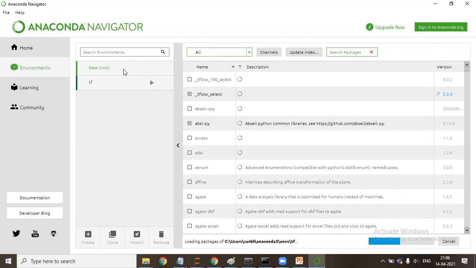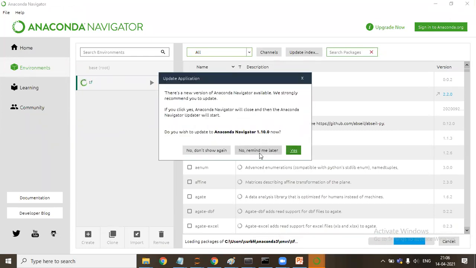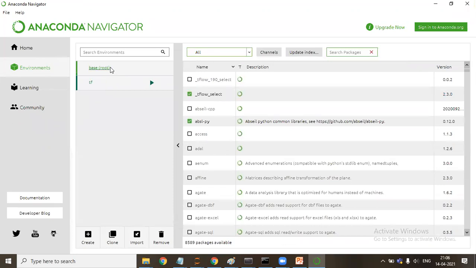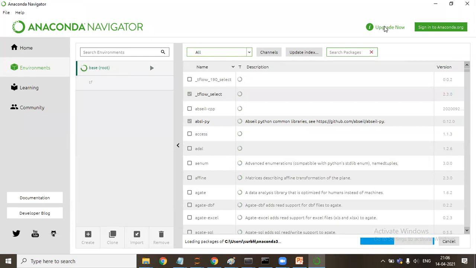With the help of this, I will be able to install it from the Conda prompt. Sorry, I came here. I need to remain here only in the root. So this root will allow me to install it directly without any hassles through Conda prompt and through pip. Okay. So I'll say remind me later, and I'll go to this. It is taking time. Now I'll go here. Okay. Let it go there, and I'll close it out.